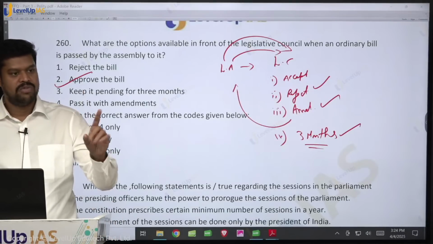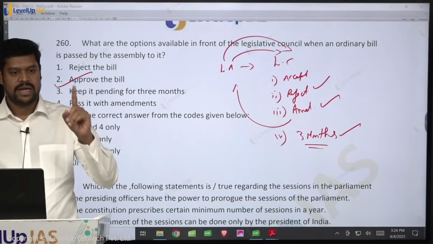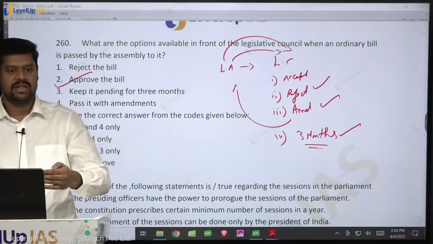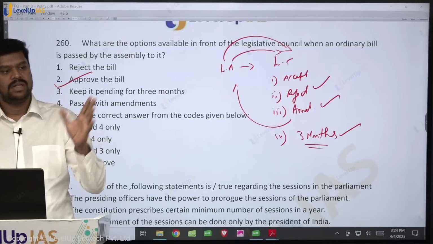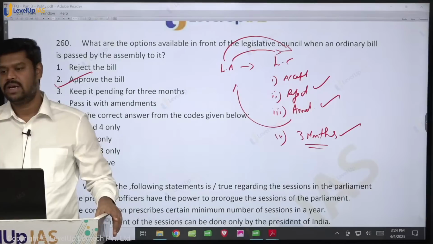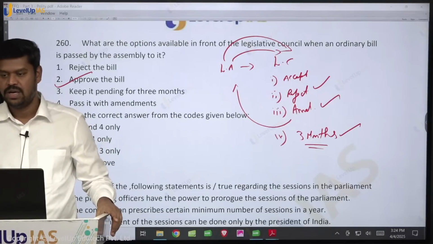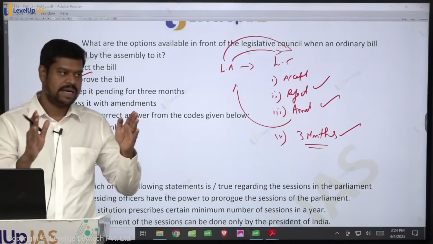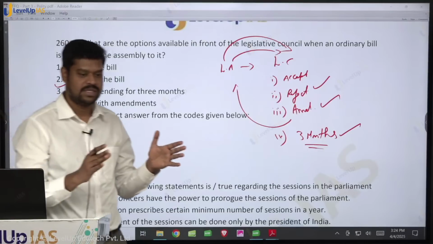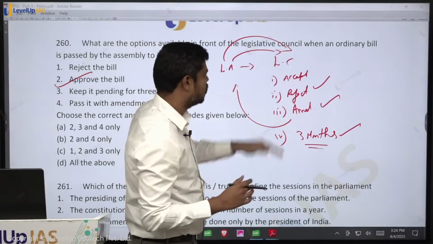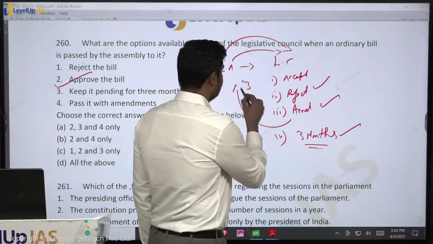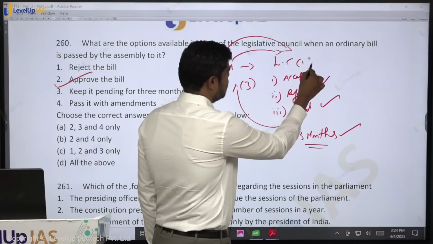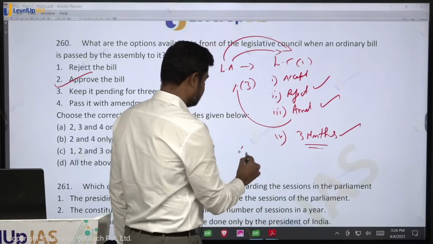If they accept it within 1 month, it is okay. But except for accepting, if they do any of the other 3 things, after 1 month it is deemed to be passed in the same manner as it is passed by the Assembly. So what is the maximum time for which the Council can delay the passage of a bill once it is passed from Assembly to Council? 3 months in the first instance and 1 month in the second instance. So maximum 4 months.